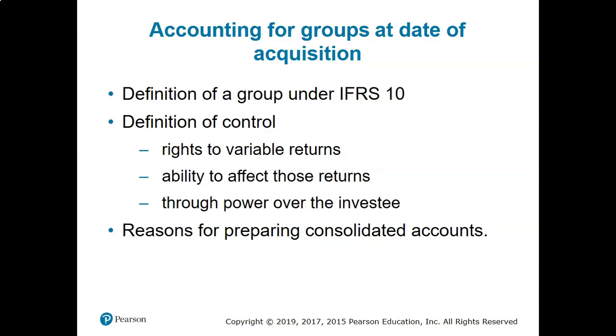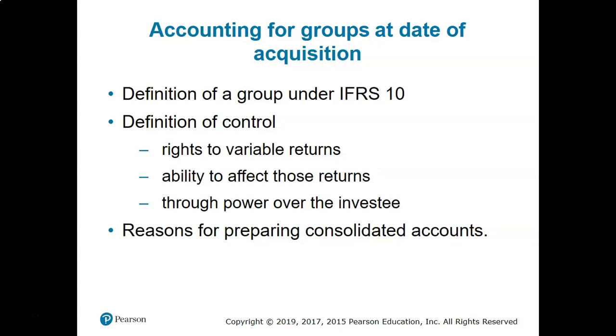And the third factor is through power over investee. So the parent company will have power to influence, to control over the subsidiaries. For example, if the parent company has shares in the subsidiary, that means they will have the power in the board of directors.